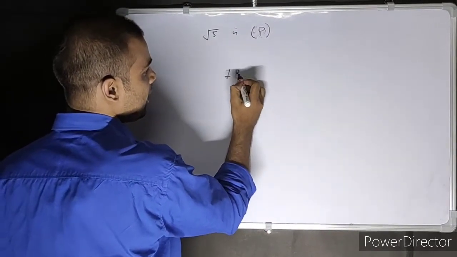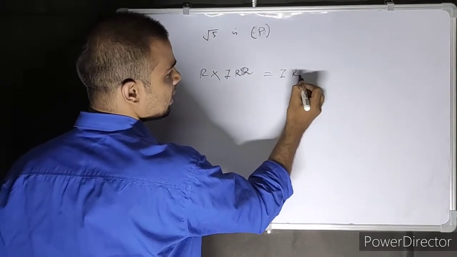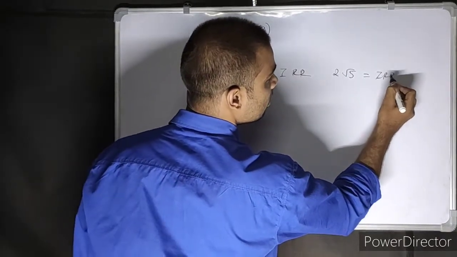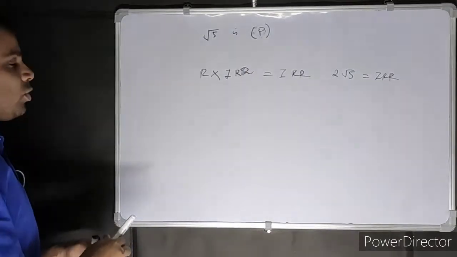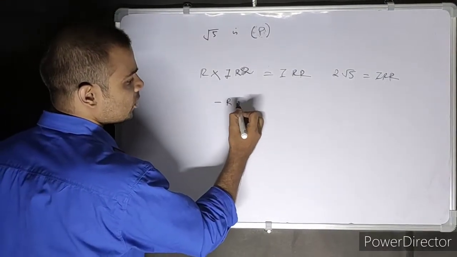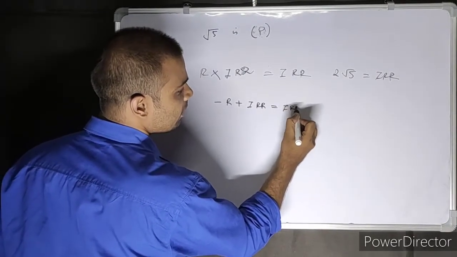Rational into irrational is always irrational. So that is 2 root 5, that means it is irrational. Then after that you have to show that minus rational plus irrational is always irrational.